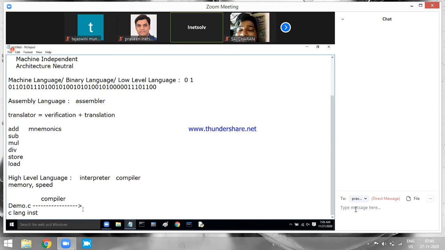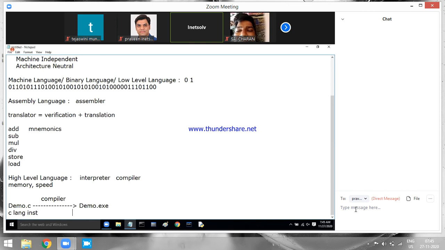What will this compiler do? The compiler will take the C program, read the C language instructions, and verify whether they are valid or not. If the C language instructions are valid, the compiler is going to generate one file called demo.exe.